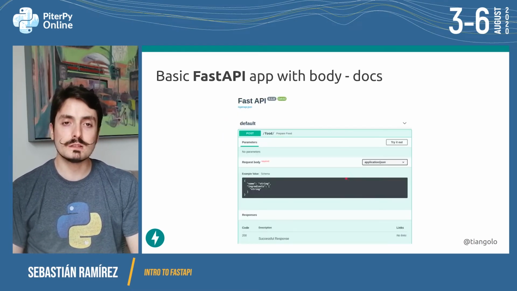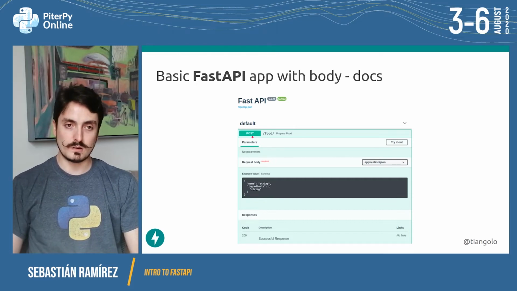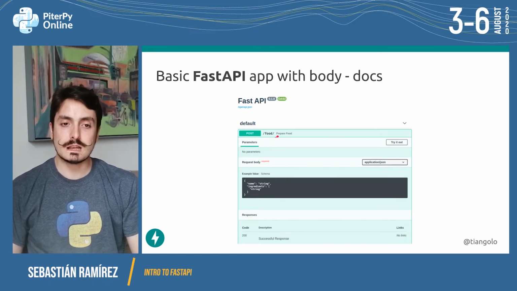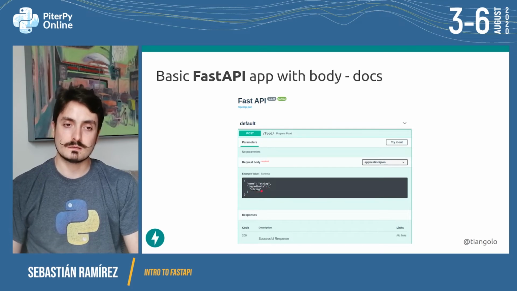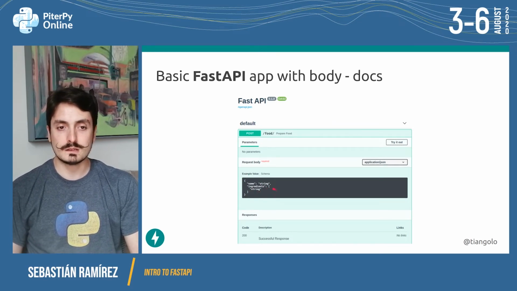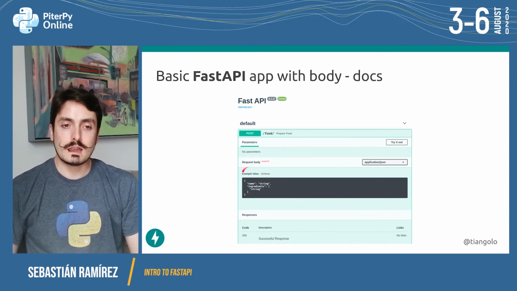And then if we go to the docs, we can see that now we have this POST HTTP operation here that goes to /food/, and then we have the example of the body that we are expecting, which should be a JSON object with a name string, and ingredients should be a JSON array with strings. In Python terms, this will be a dictionary, and this will be a list of strings.